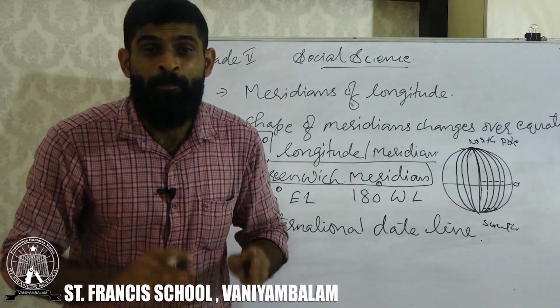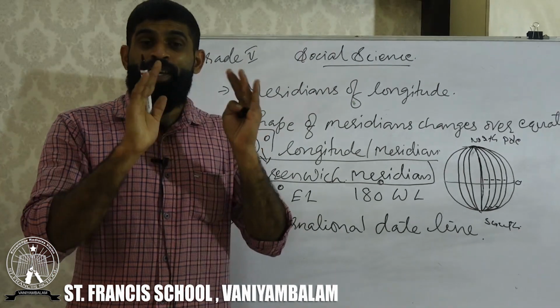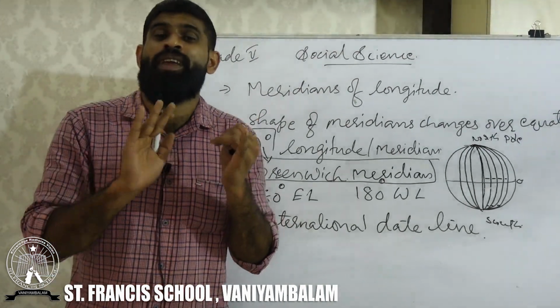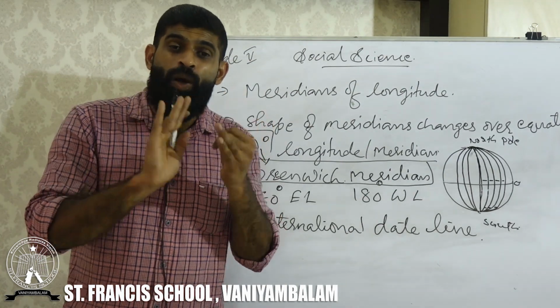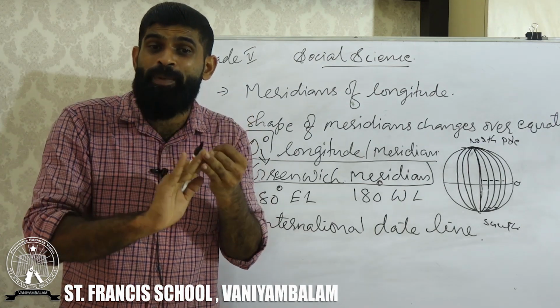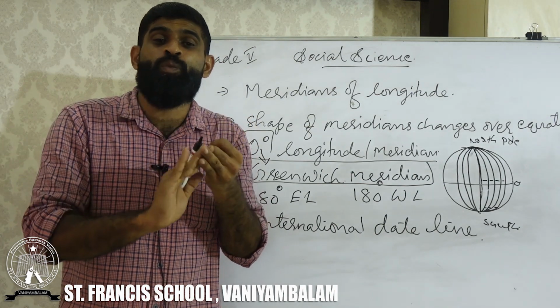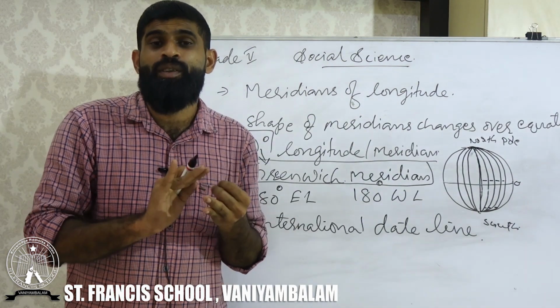What meridian? Prime Meridian. Okay. 0 degree latitude is named the equator. Then 0 degree longitude is named the Prime Meridian, or Greenwich Meridian. Is it okay?